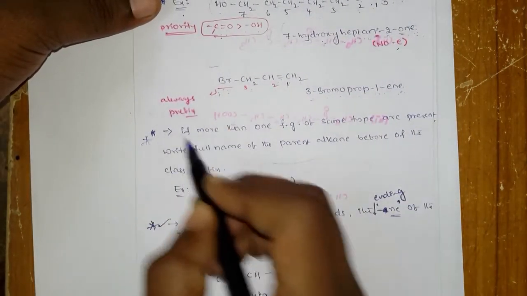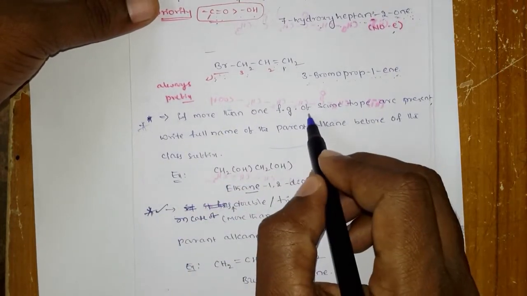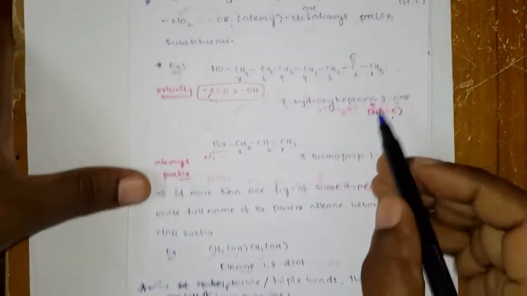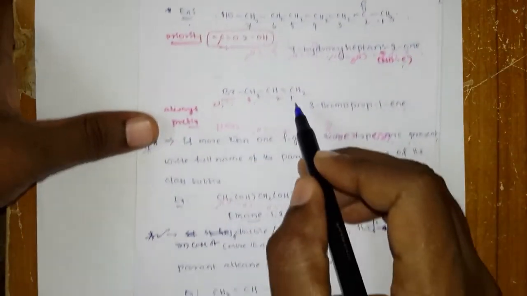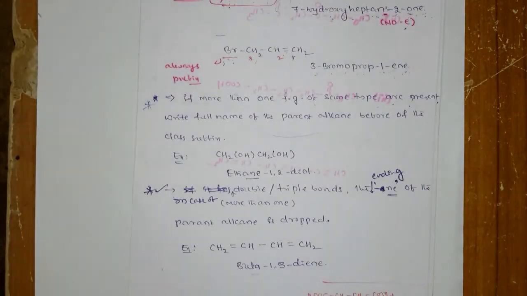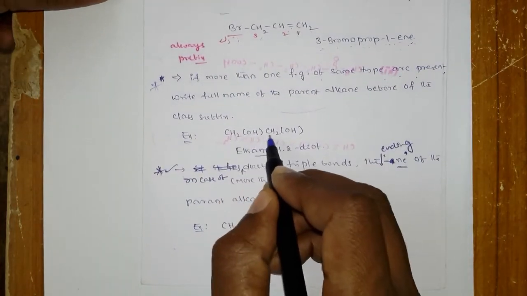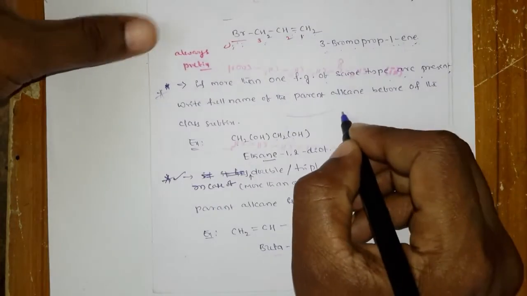And there is one more possibility, that more than one functional group of the same type are present. Here, look, there were different ones, but here they are the same. If the same are present, then you have to use di, tri, tetra, penta, like that. Okay, suppose you look at here CH2OH, CH2OH, CH2OH and CH2OH, like this.